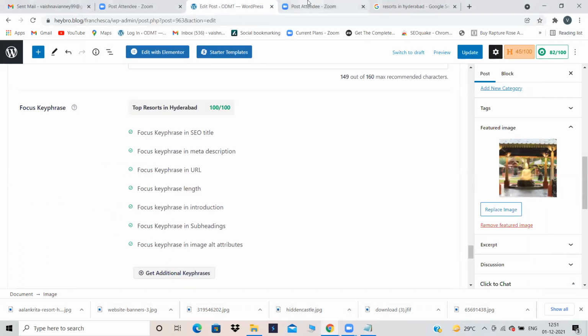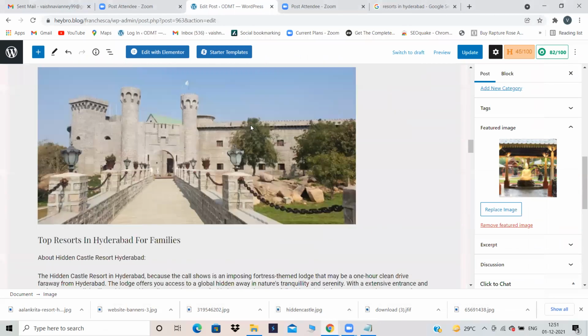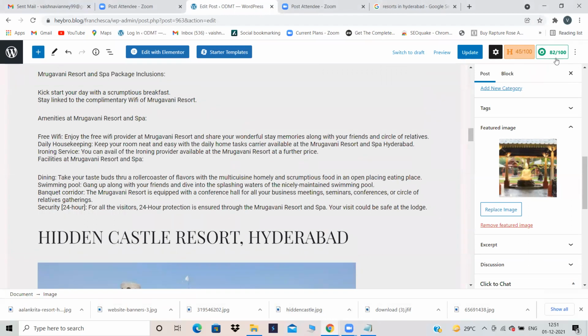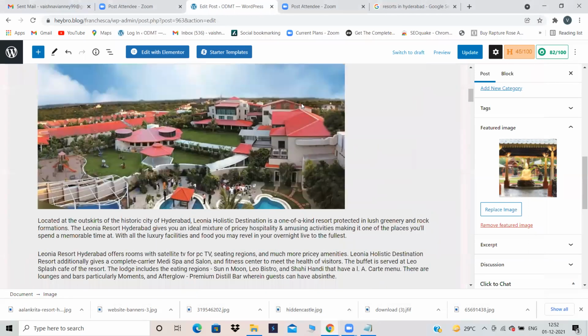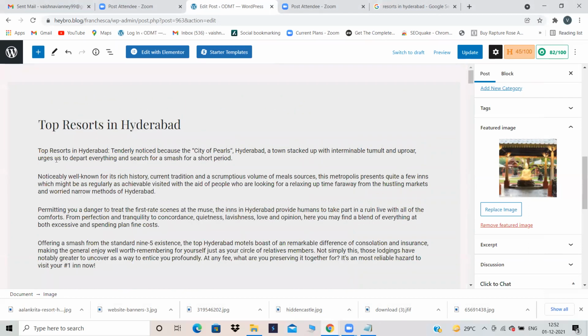So let's see what is there in our first line of the para. Our SEO score is also very good. It is 82 by 100. If it is 75, it is good. If it is 82, it is really good. Now let's see what is the first line of the para. Top resorts in Hyderabad, tenderly noticed because of City of Pearls, Hyderabad, a town stacked up with, okay, it is good only, City of Pearls is there, Hyderabad is there, and all these things are there. So let's keep it as it is. Make sure your first line of the para contains good keywords and there is a good meaning for that first line of the para, because Google reads the first line of the para. Now, first line of the para is also done.